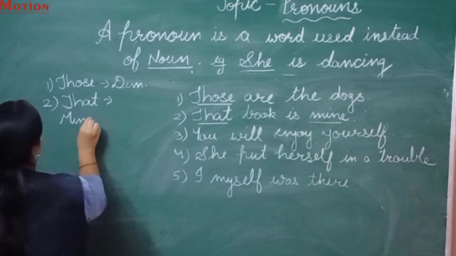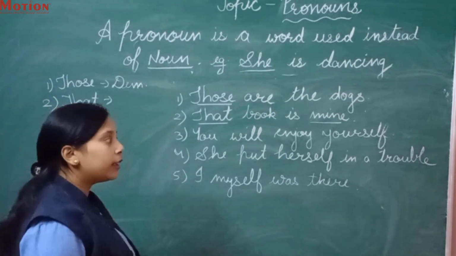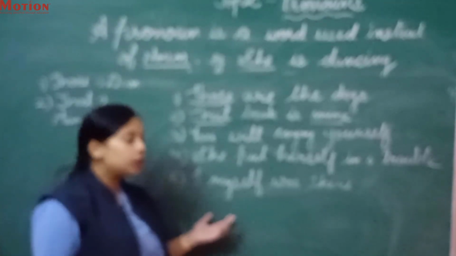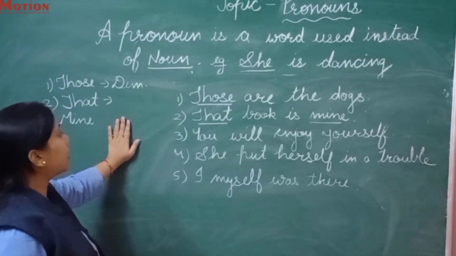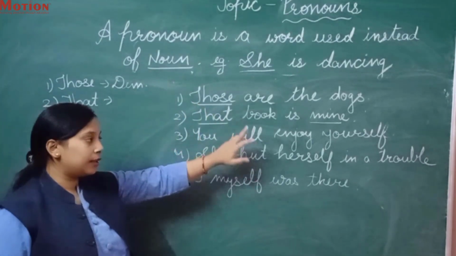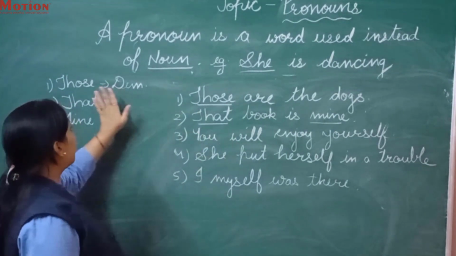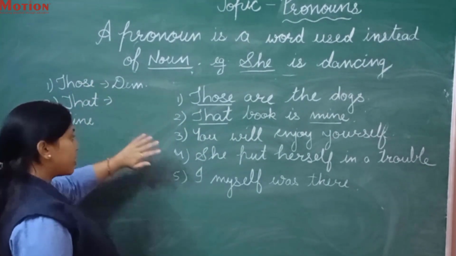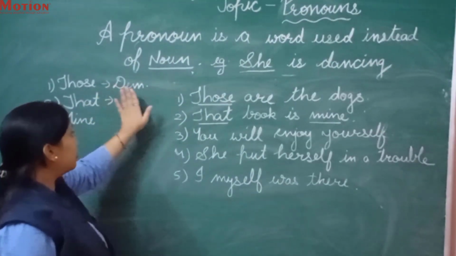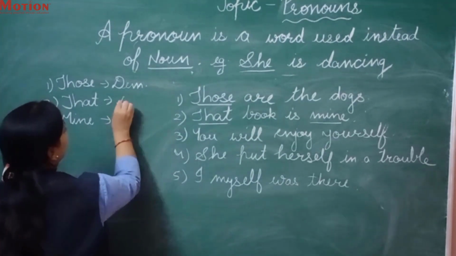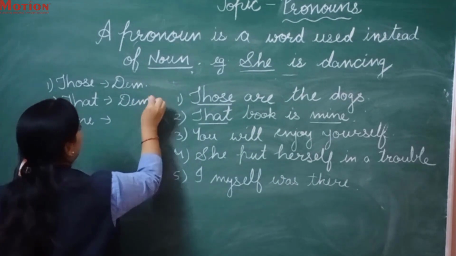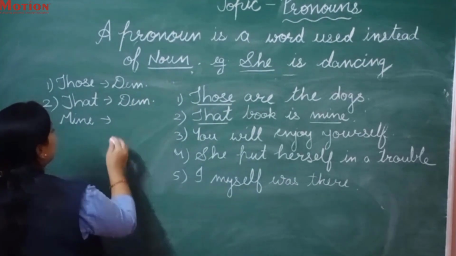In exams, if you have a question like this, where you have to find the pronouns and write down their types, you will write this way. First, underline the pronouns, then segregate the words from the sentences, then write the type of the pronoun. So that is a demonstrative pronoun and mine is a personal pronoun.